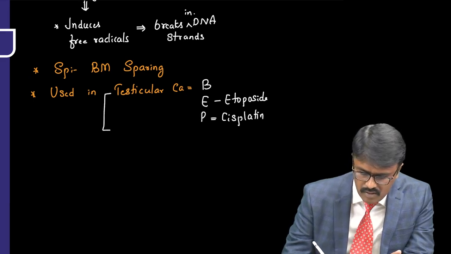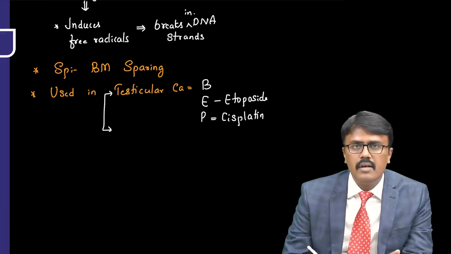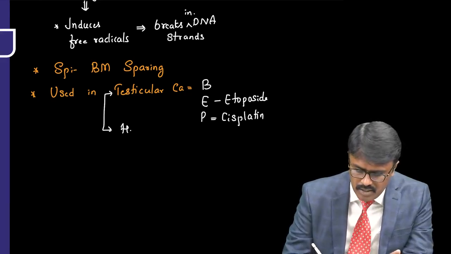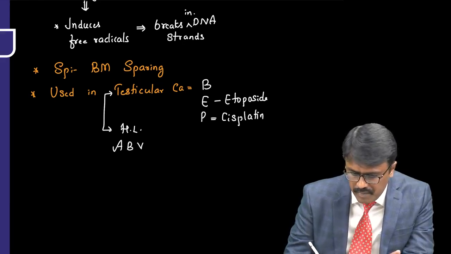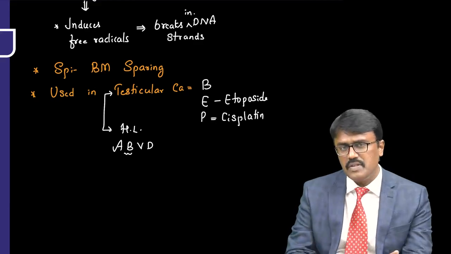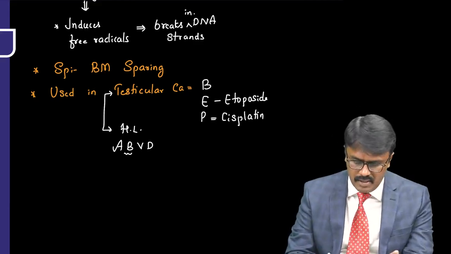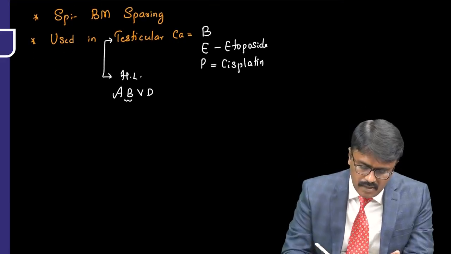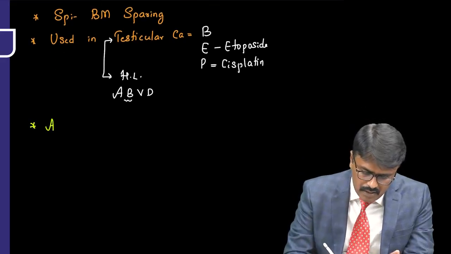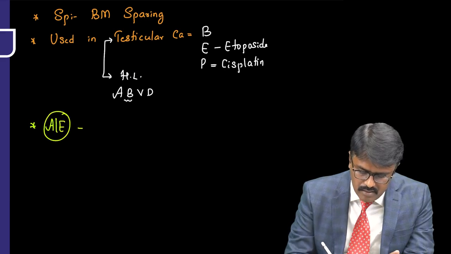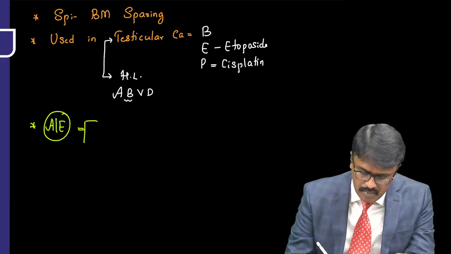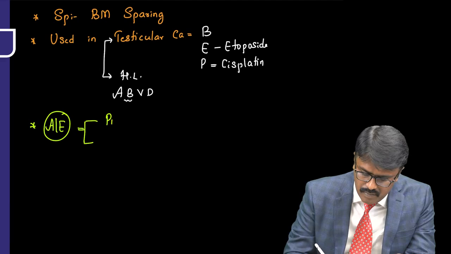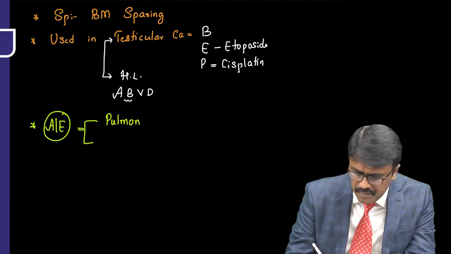It is used in testicular cancer, and also in Hodgkin's lymphoma, HL, and you know the regimen we have discussed, ABVD, where B stands for bleomycin. We have discussed that already. Sir, any adverse effect with the drug? Yes, this drug's adverse effect is frequently asked. It was asked when we were writing the entrance exam. Two important problems: it can cause pulmonary fibrosis.